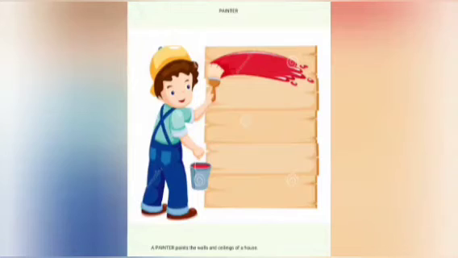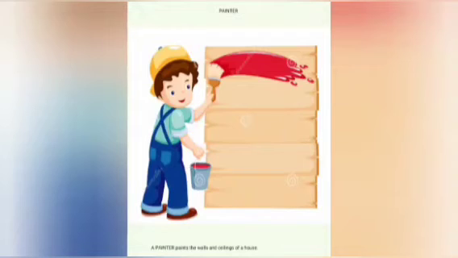So what are the types of builders we saw? The first one is the architect who makes the plan of a house. The next one is a laborer who carries bricks and sand. Then the third one is a mason who lays the bricks for building a house. The fourth one is the carpenter who makes windows, doors, cupboards, and other furniture.